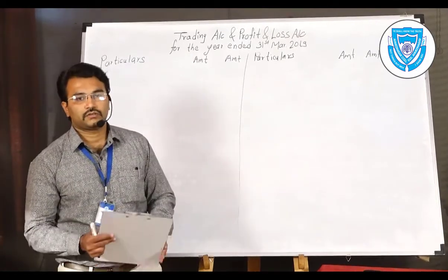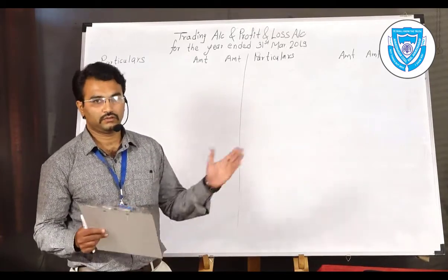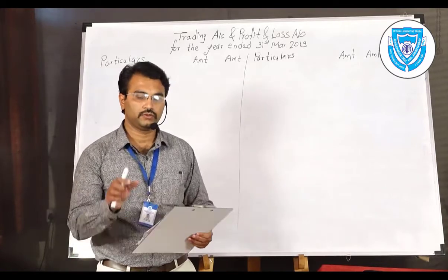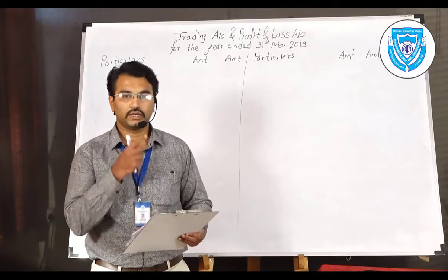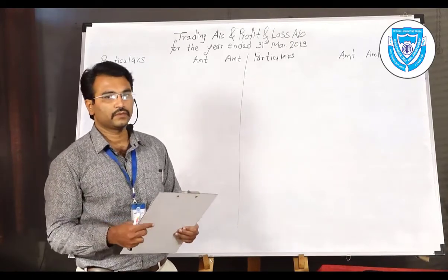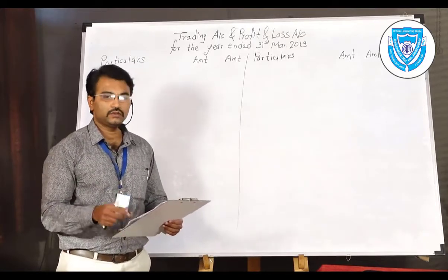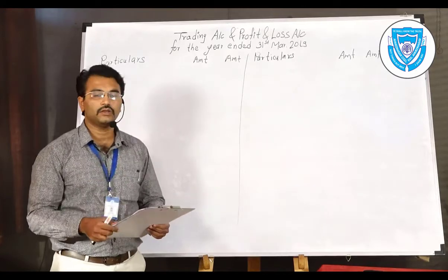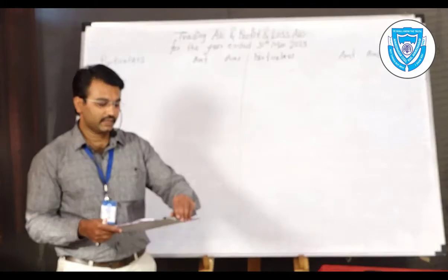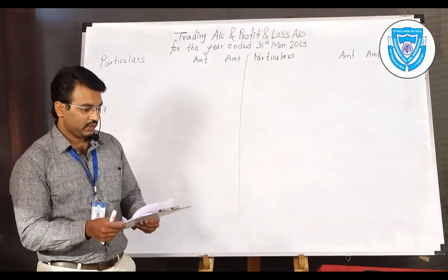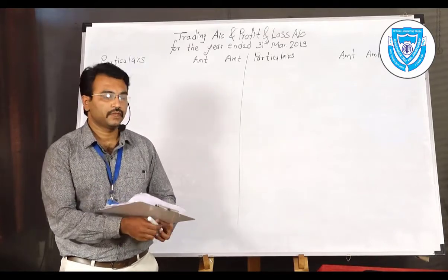This is the first step of the solution, that is trading account and profit and loss account. The problem is given on the slideshow that you might have seen. Just take a screenshot of it, and then you can take reference of that problem. I am going to solve it with you. Just write down that problem and you can understand what I am going to tell you. The debit balances are given and credit balances are given. In that, the first item is stock, debtors, bills receivable, etc., and the credit balances, bank overdraft, bills payable are given.